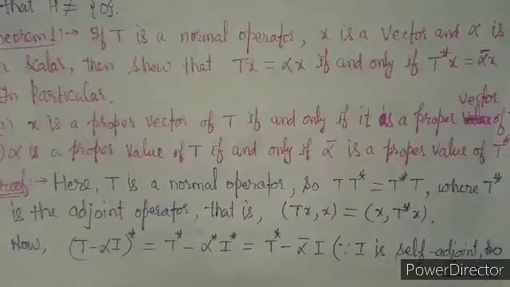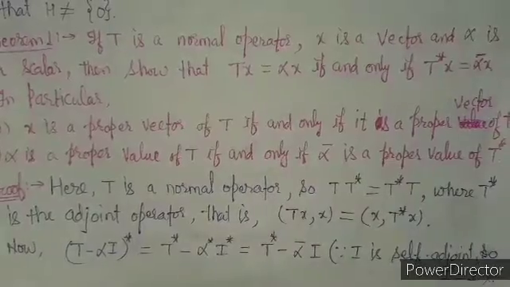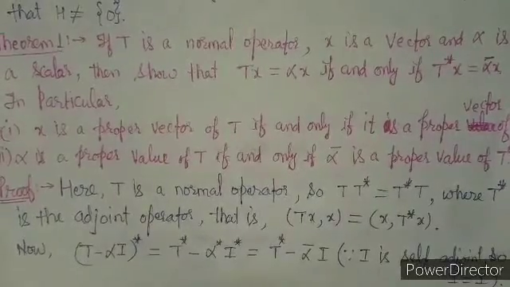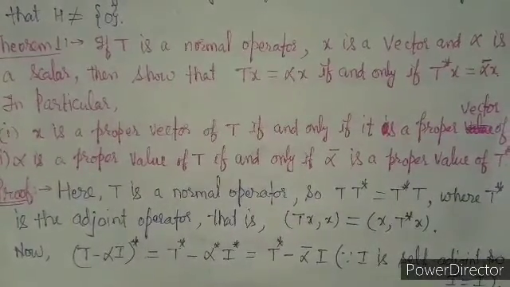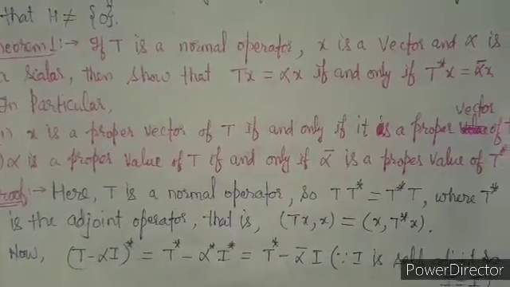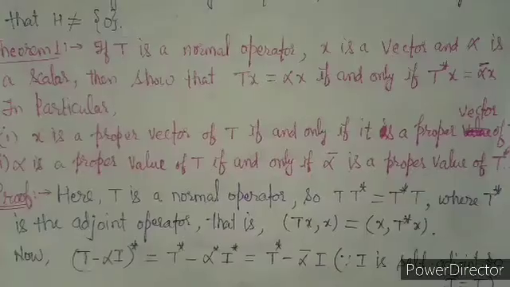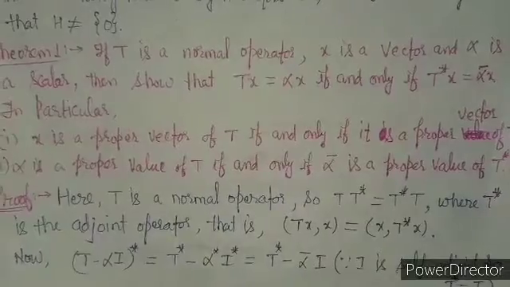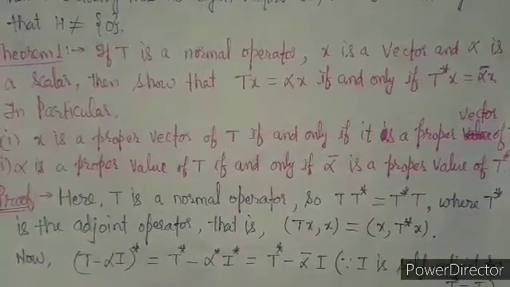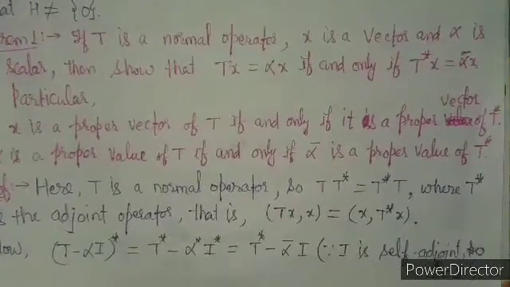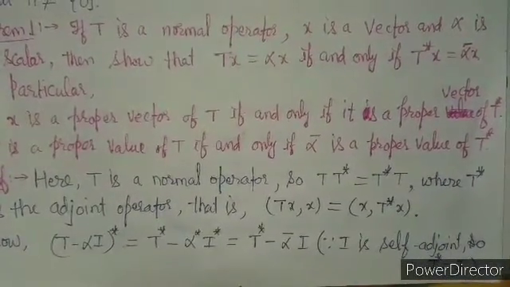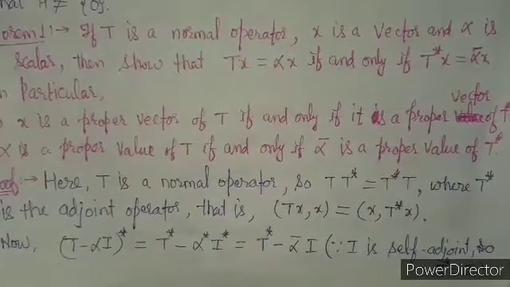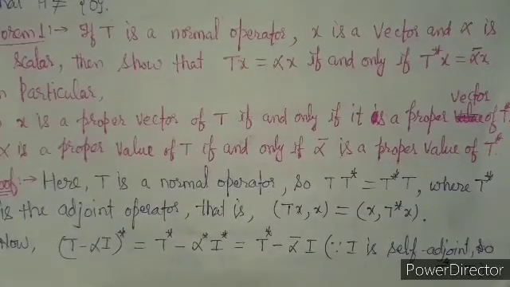If we look at the proof, we are applying the definition of a normal operator, because T is a normal operator. So what we get? T T star equal to T star T, where T star is the adjoint operator. The definition of the adjoint operator is <Tx, y> equal to <x, T star y>. So we are taking the adjoint of (T minus alpha I). What are we getting? T star minus alpha star I star. But because alpha is a scalar, alpha star is alpha bar, and I is an identity operator, so it is self-adjoint. So what we are getting? I star equal to I. So from here, what we are getting? (T minus alpha I) star is equal to T star minus alpha bar I.